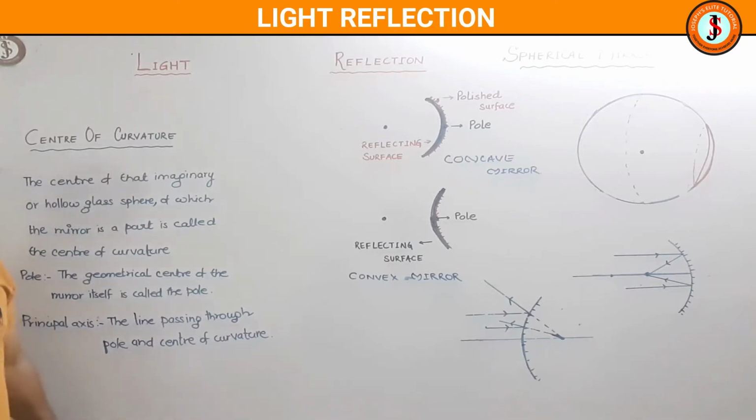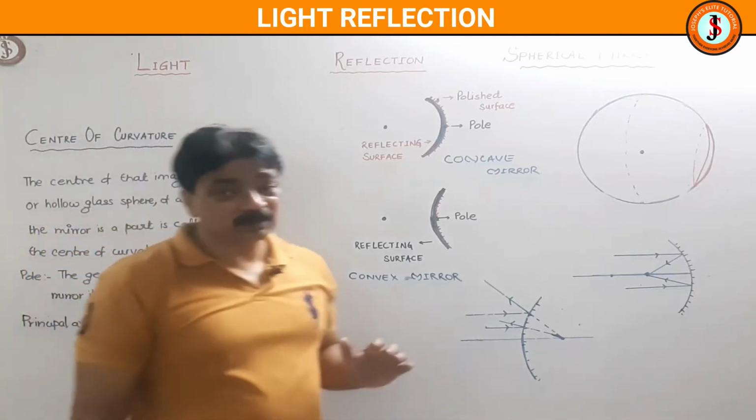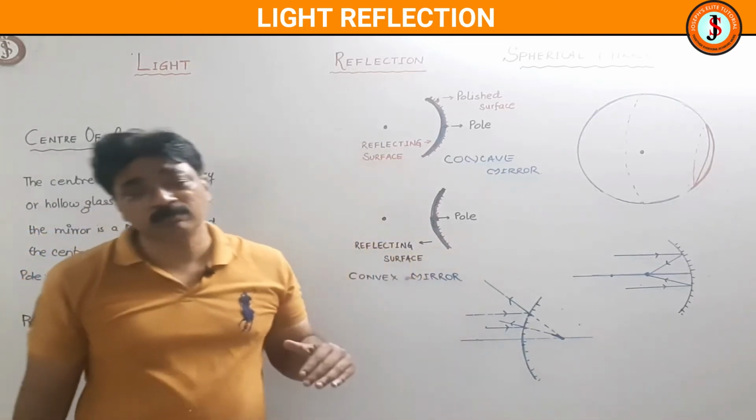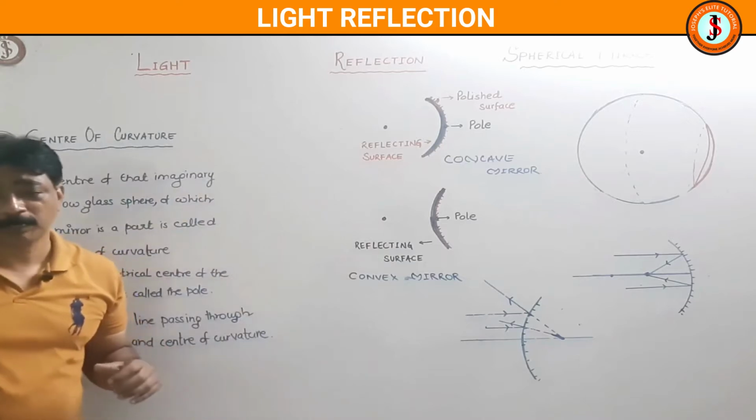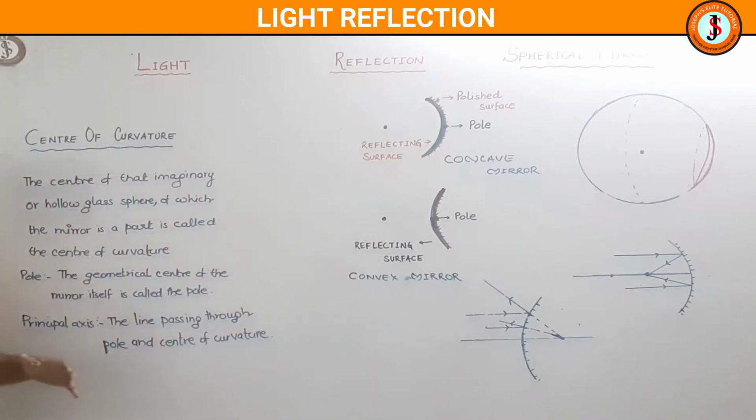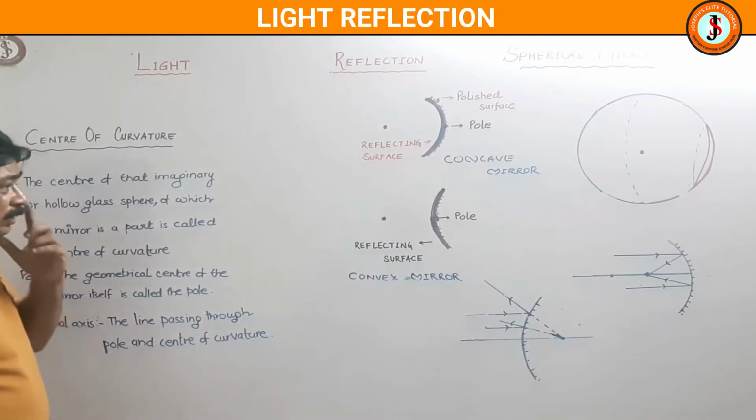So Sachin, will the center of curvature be outside the mirror or on the mirror? Outside the mirror. Very good. The center of curvature will be outside the mirror.